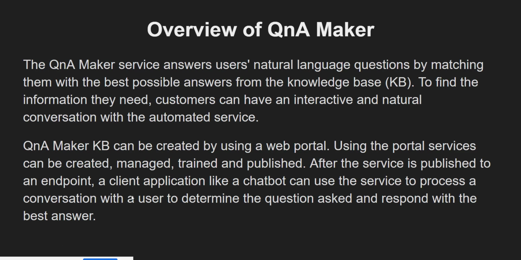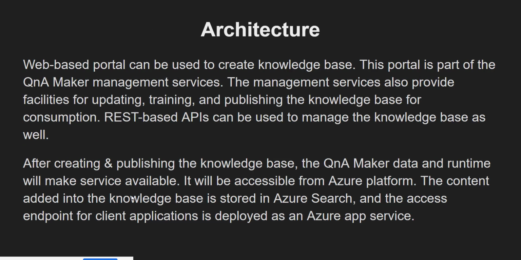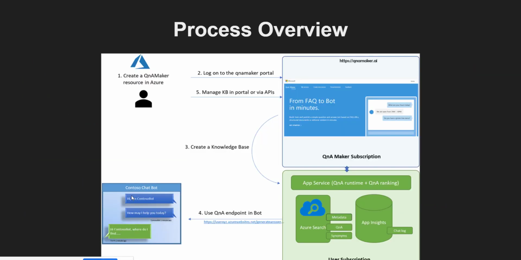Q&A Maker is a very simple platform. You can check it out at qnamaker.ai, where we'll be training a knowledge base which has all the information you need to be loaded. So the Q&A Maker KB, the knowledge base, is the place where we'll train all our data after it's deployed. It sounds very simple. Trust me, it's zero code, rather than how intimidating it sounds. This is basically the architecture of it, which is pretty simple and definitely not as tough as it looks.